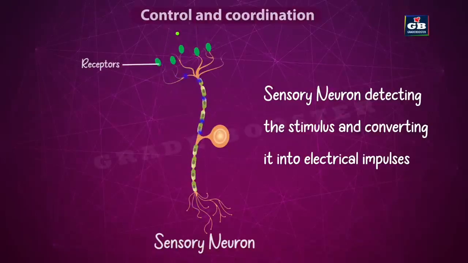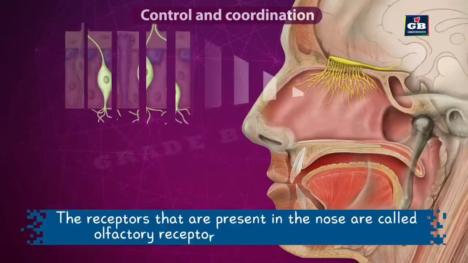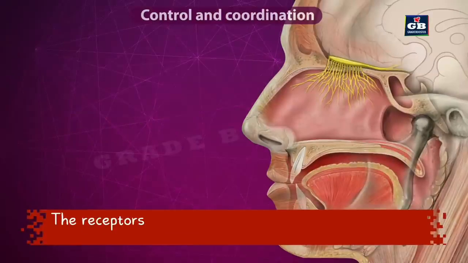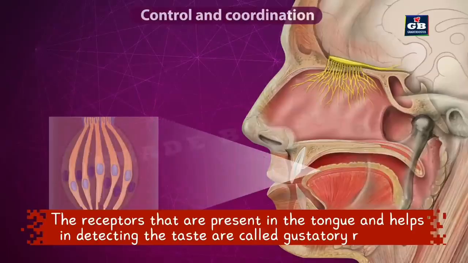We have different types of receptors in our body. Some receptors detect smell, some detect pain, some detect temperature, some detect taste. The receptors present in the nose are called olfactory receptors. They help in detecting smell. The receptors present in our tongue, which help in detecting taste, are called gustatory receptors.